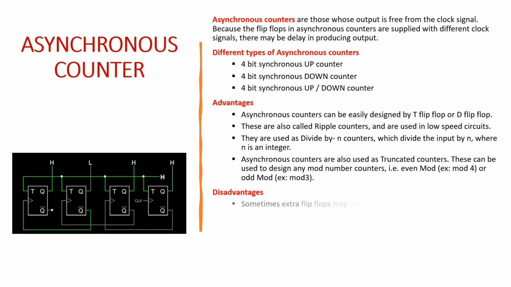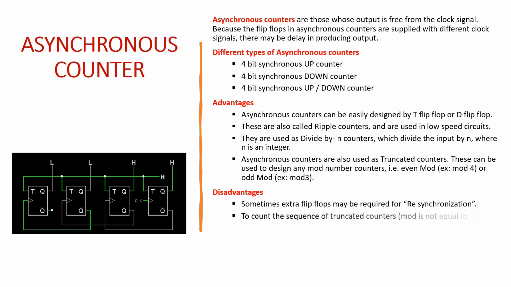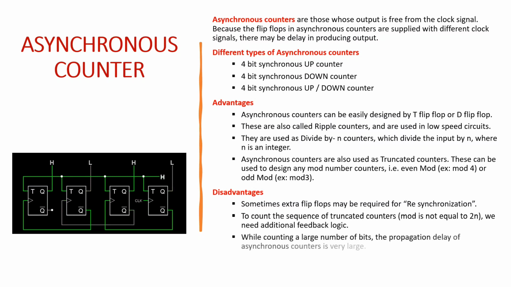Disadvantages: sometimes extra flip-flops may be required for resynchronization. To count the sequence of a truncated counter, we need additional feedback logic. While counting a large number of bits, the propagation delay of an asynchronous counter is very large. For high clock frequencies, counting errors may occur due to propagation delay.